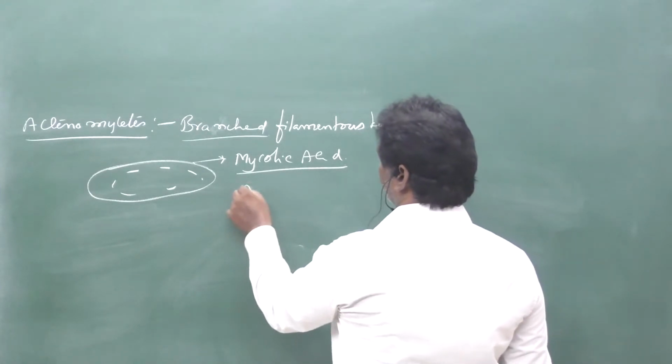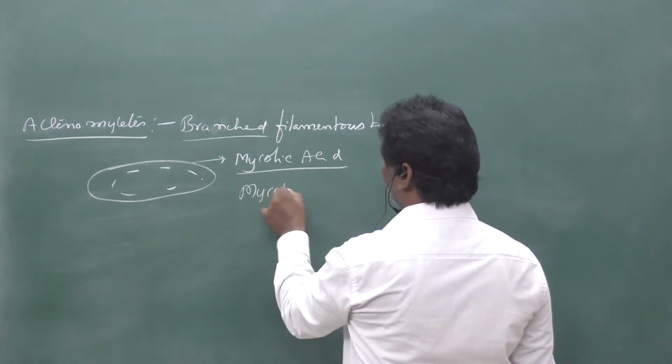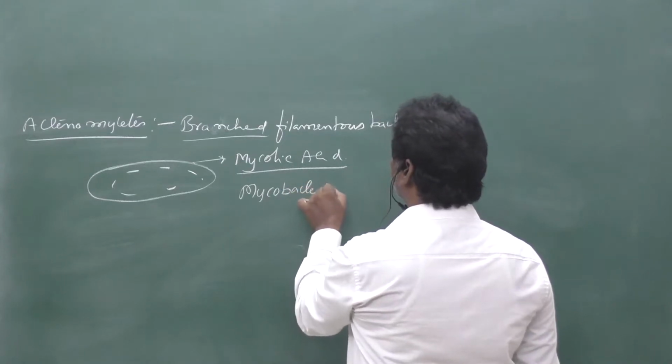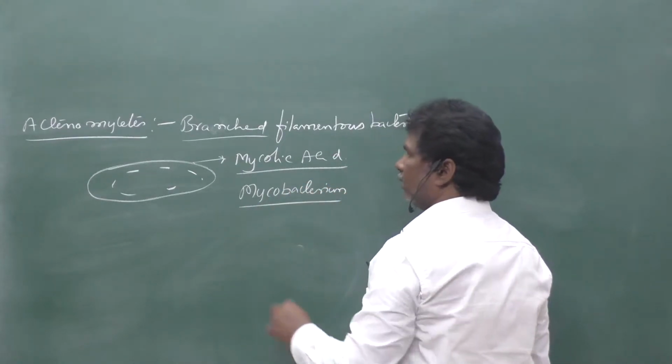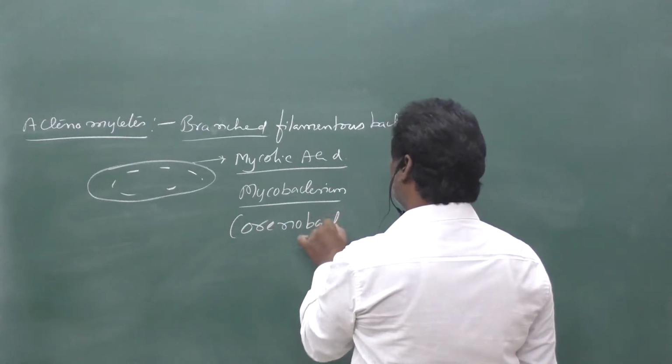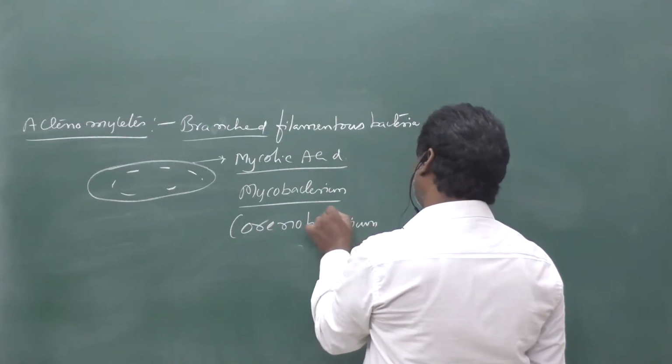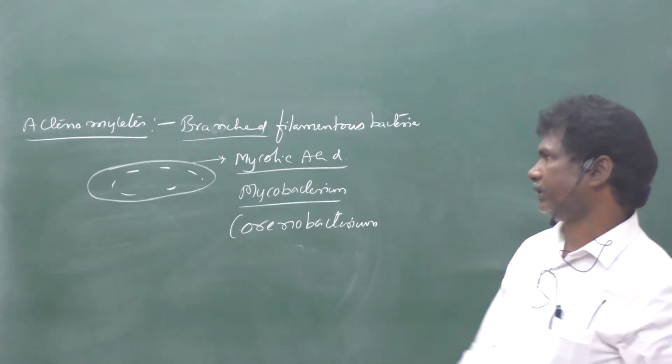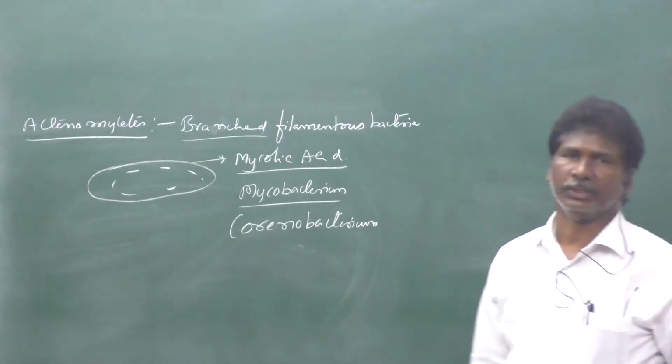One bacterium is called Mycobacterium, and another one is Corynebacterium. These are parasitic bacteria present within the actinomycetes.